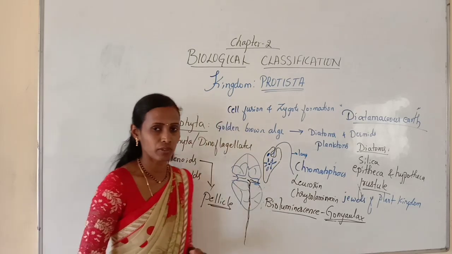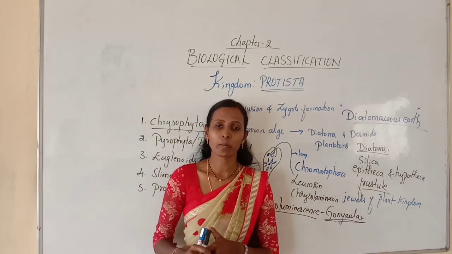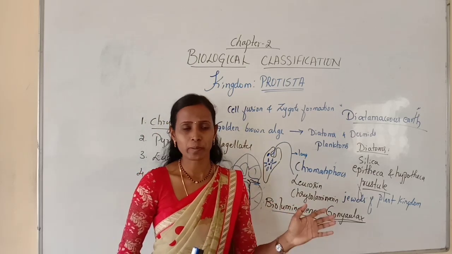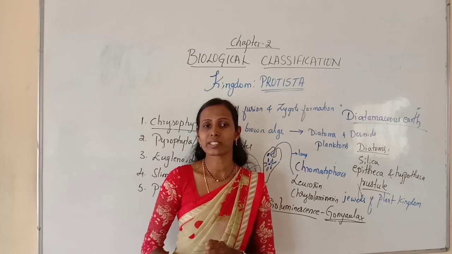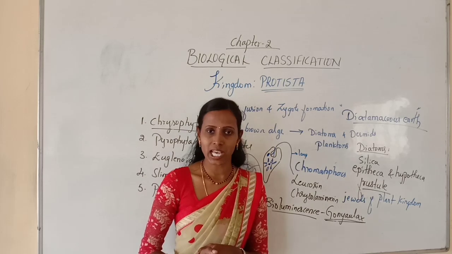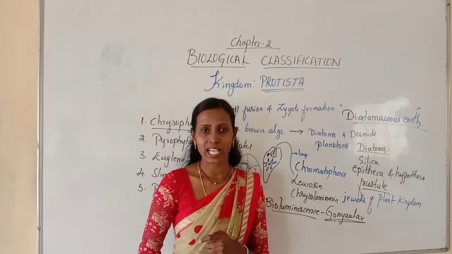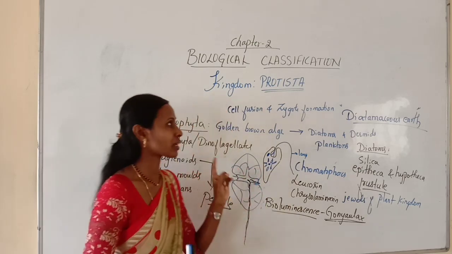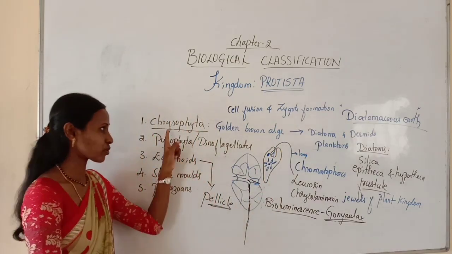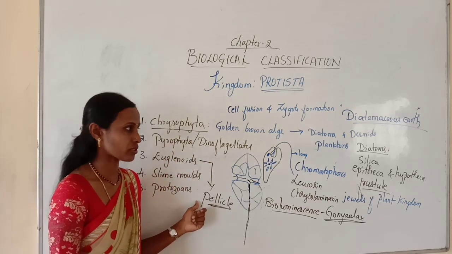Let me repeat a few points that we have discussed in this class. Kingdom Protista includes all unicellular microscopic eukaryotes, and they are autotrophs or heterotrophs. As they are eukaryotes, they have a true nucleus and membrane-bound cell organelles, and most of them have a locomotory organ, that is cilia, flagella or pseudopodia. They reproduce asexually as well as sexually by cell fusion and zygote formation. Classification: there are 5 divisions: Chrysophyta, Pyrrophyta, euglenoids, slime moulds and protozoans.